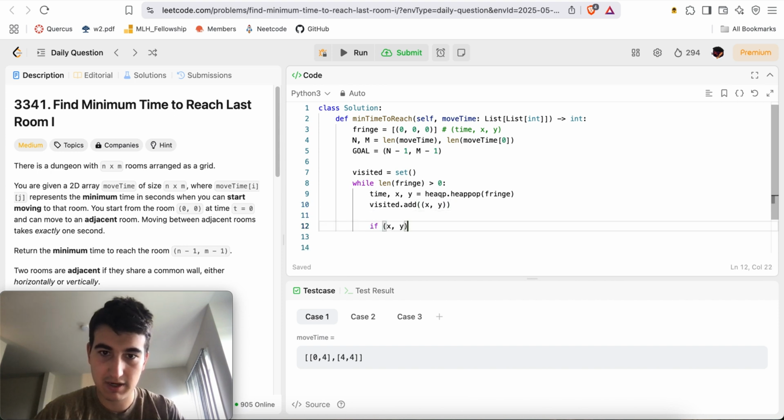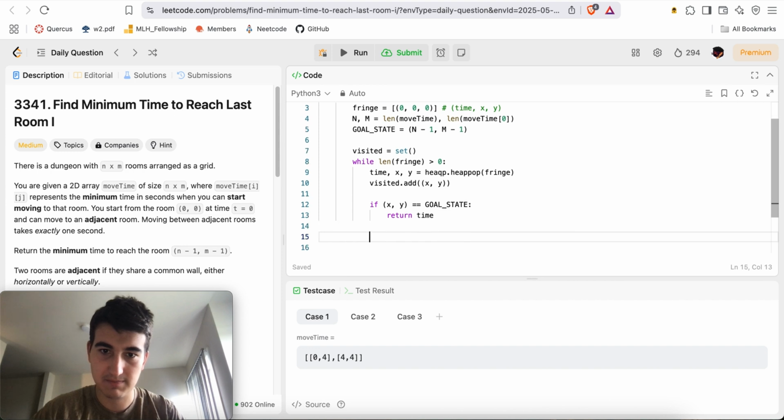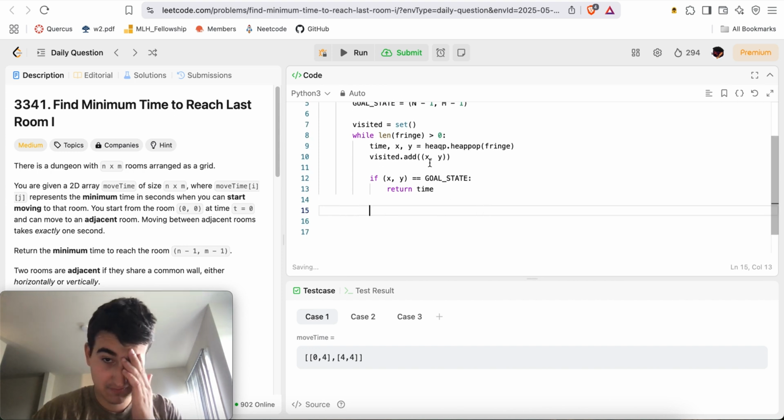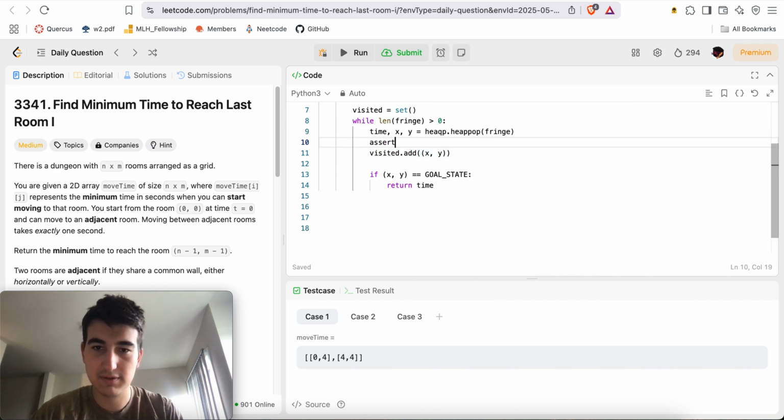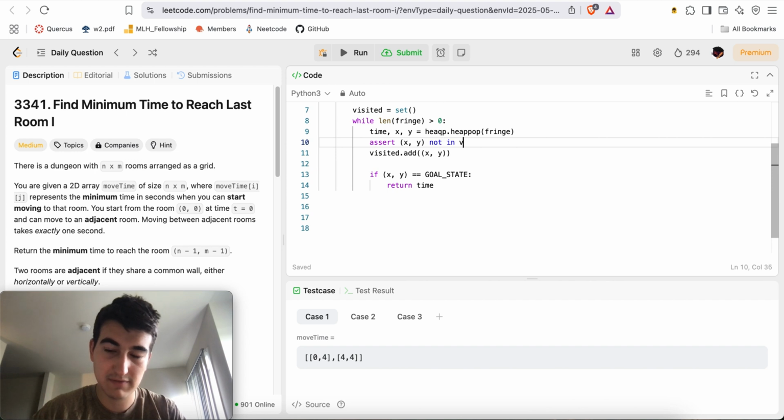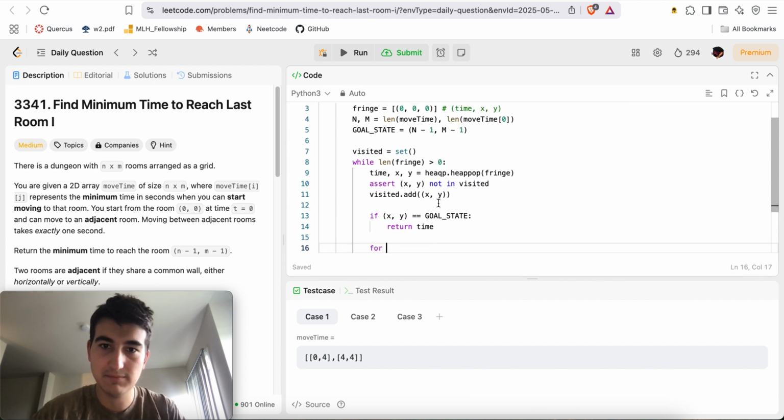If x, y is equal to goal state, then we'll just return time. Assert x, y not in visited and add it to visited.